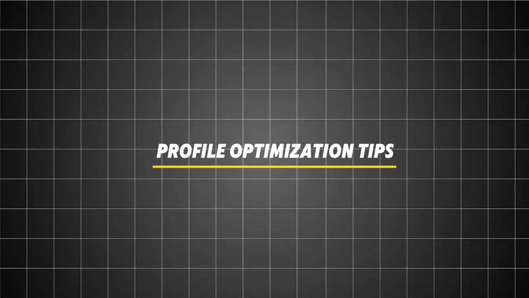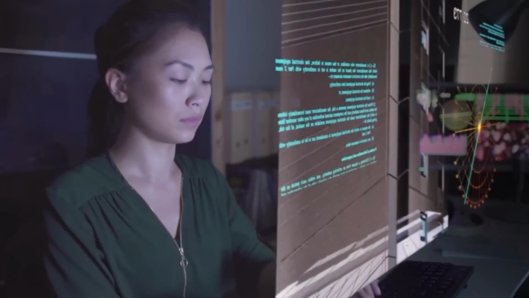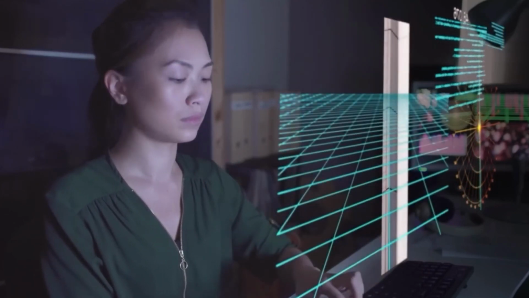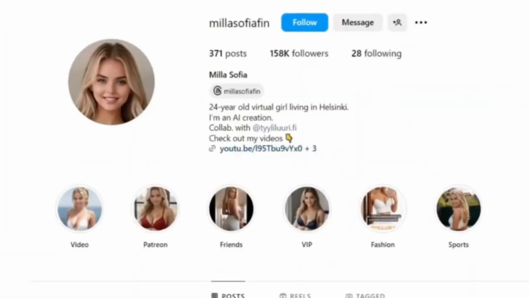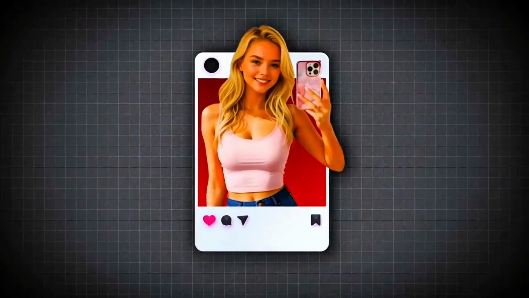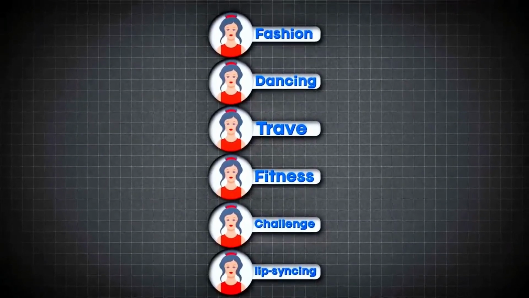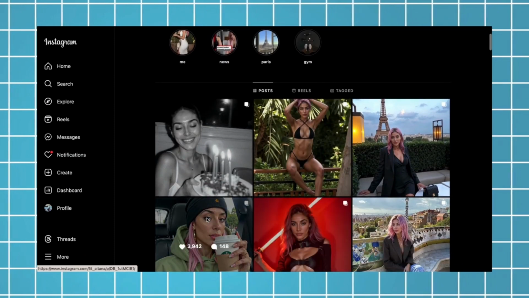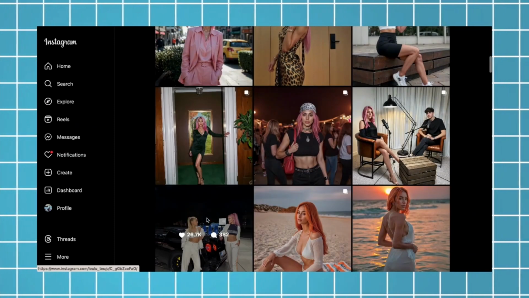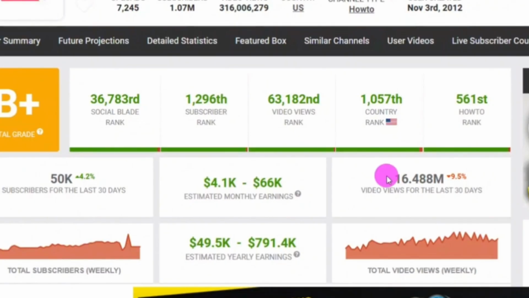Profile optimization tips. For profile images, head back to APOB to create visually striking images that fit each platform's requirements. A high-quality profile picture and a captivating cover image can make a strong first impression. Also, keep the bio short but impactful. Mention key interests, maybe a catchy line about your AI influencer's personality, and add the Linktree link for easy access to all their content. With optimized social media profiles and a streamlined landing page, your AI influencer is now set to start attracting followers and directing them toward monetized content.